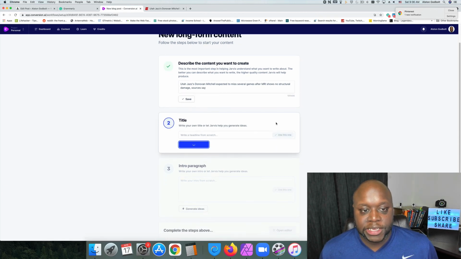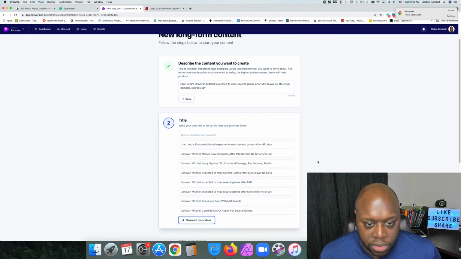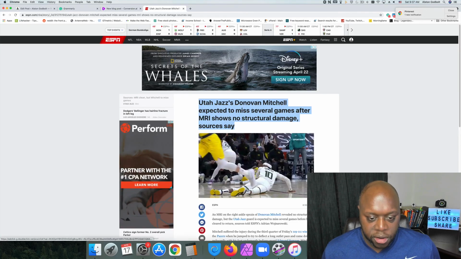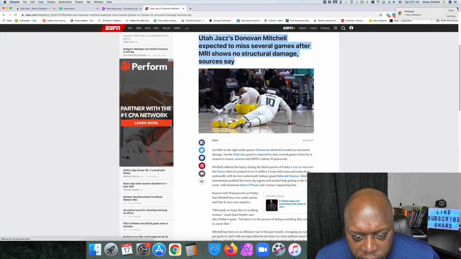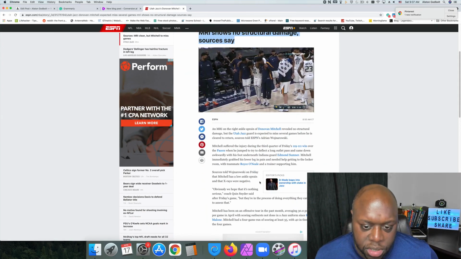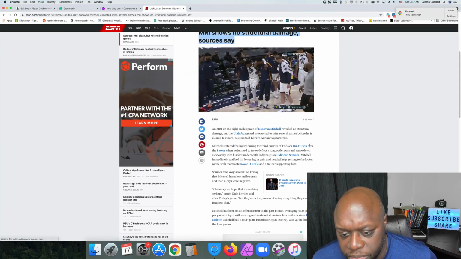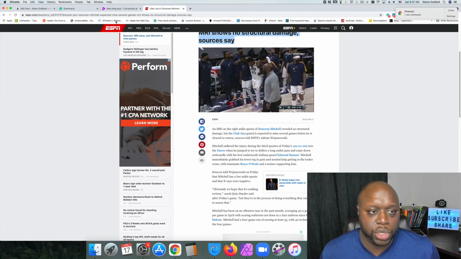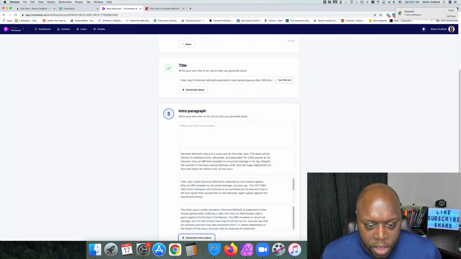Hopefully it doesn't give us that sensitive information error. So let's see. We'll just copy this one right here, and then we're going to click on generate ideas and see what it gives us. Let's look at the introduction paragraph over here. An MRI on the right ankle sprain of Donovan Mitchell revealed no structural damage, but the Utah Jazz guard is expected to miss several games before he is cleared to return, sources tell ESPN's Adrian Wojnarowski, probably killed his name.